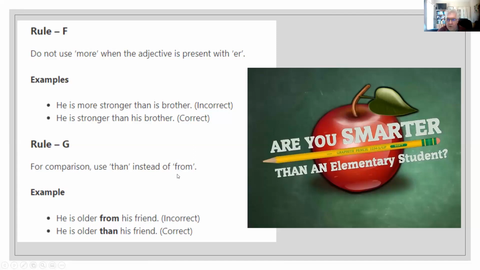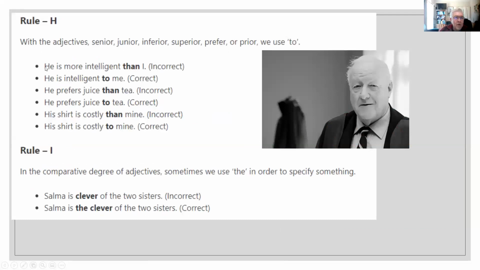That's the correct form. For example, here you have, he is more intelligent than I, incorrect. You had to say, he is intelligent to me. He prefers juice than tea, incorrect. He prefers juice to tea. His shirt is costly than mine, incorrect. The shirt is costly to me.